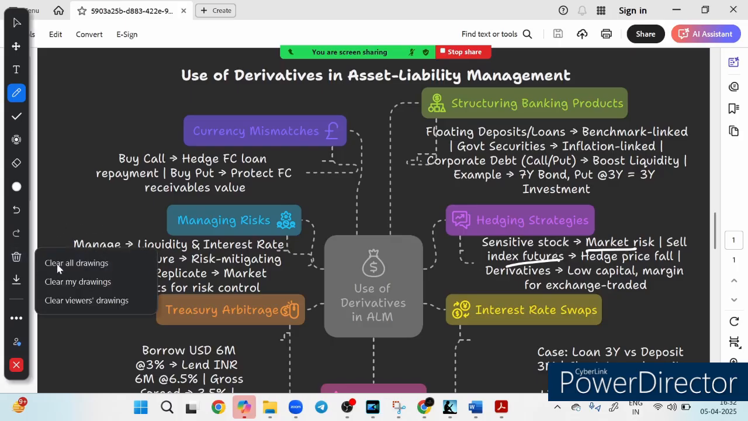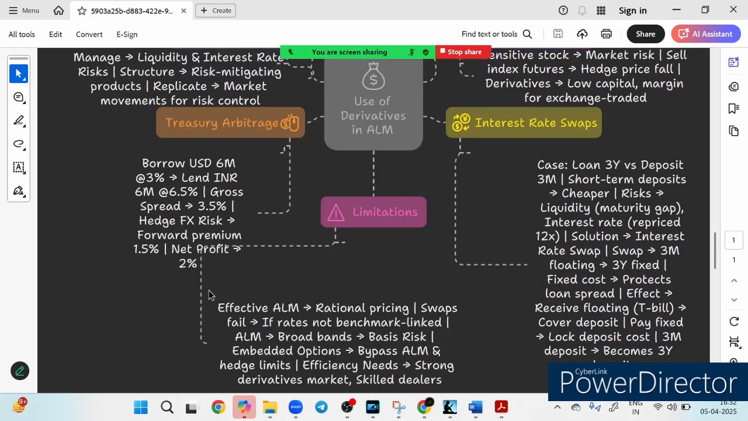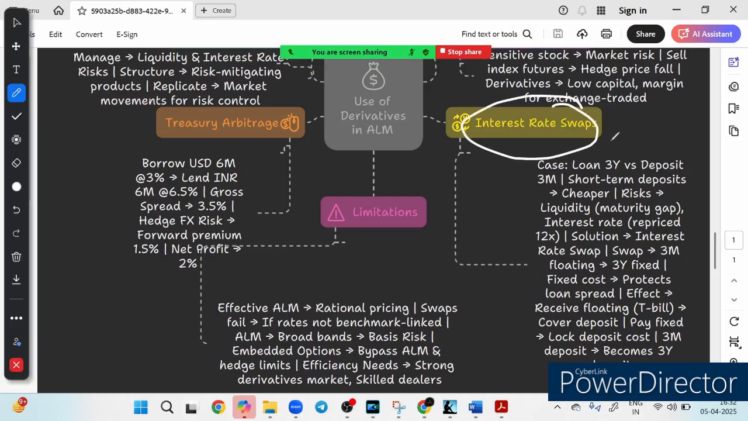Now friends, look at the IRS, that is, the interest rate swap. See the case of IRS here. The interest rate swap protects the product from maturity mismatch. How? Suppose the loan tenure is 3 years and the deposit tenure is just 3 months. This is the problem. The loan tenure is 3 years, but the deposit tenure is just 3 months. This is the main problem.